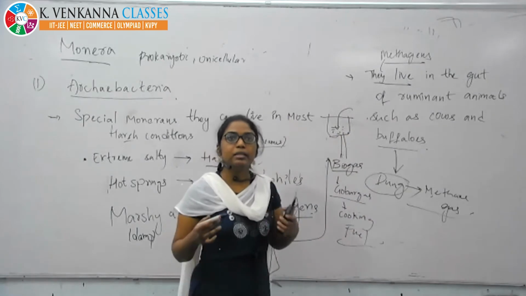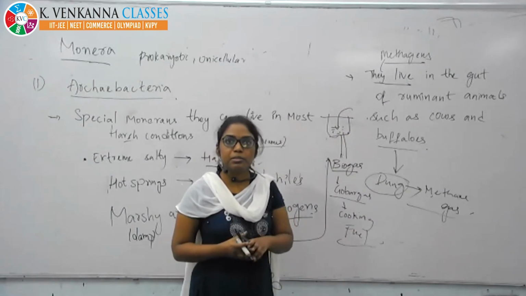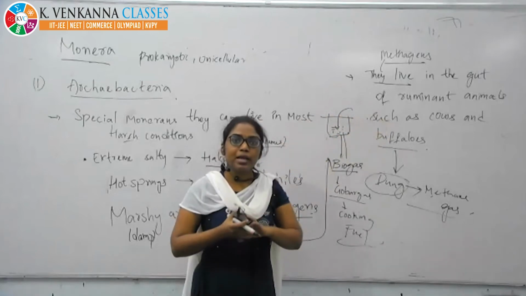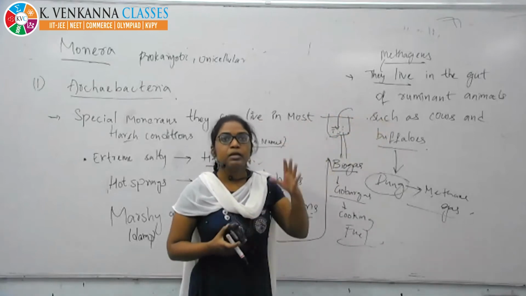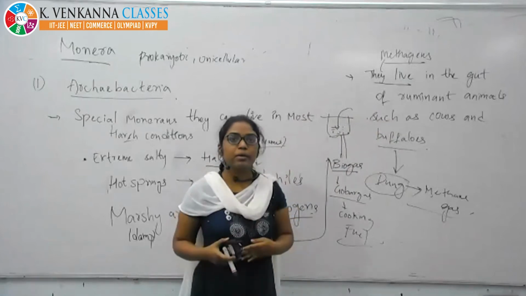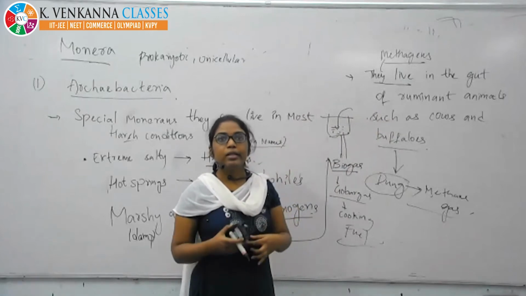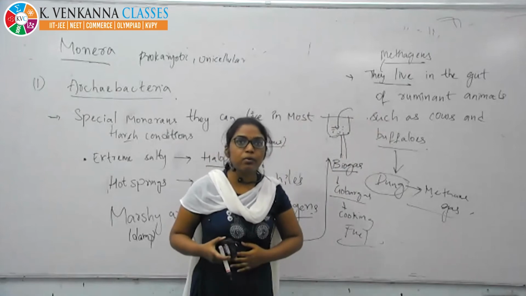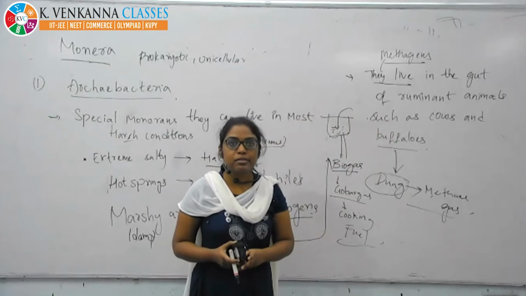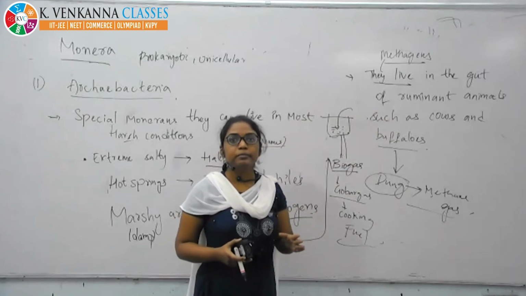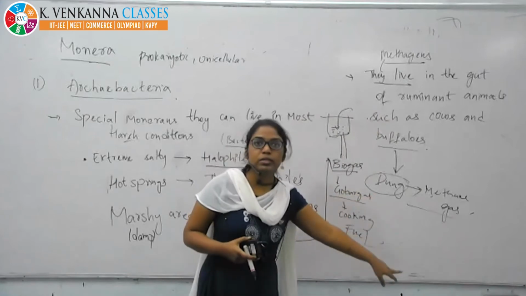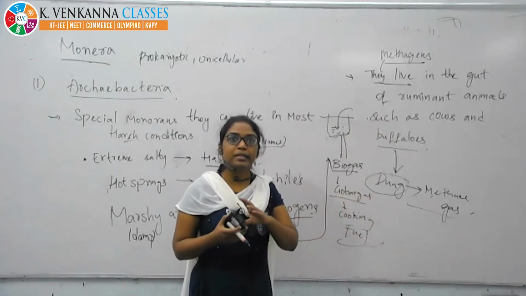Why we are getting that methane is because of the methanogens. Why do we get methane gas? Because in the stomach of cows and buffaloes there are methanogens. When they excrete the dung, since it comes from the stomach, in the dung also we can expect the presence of methanogens. They release the methane gas.